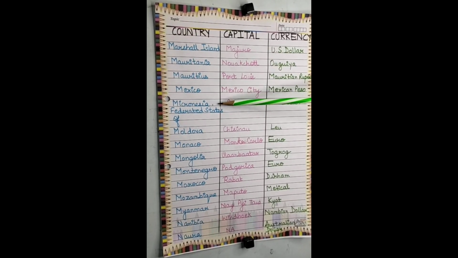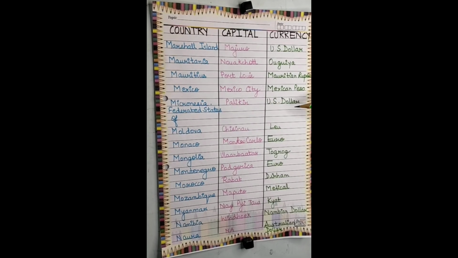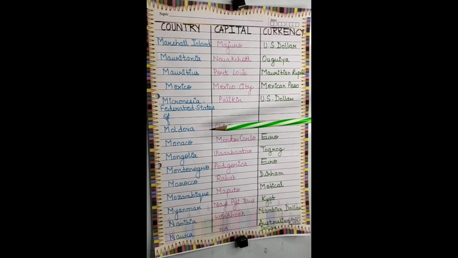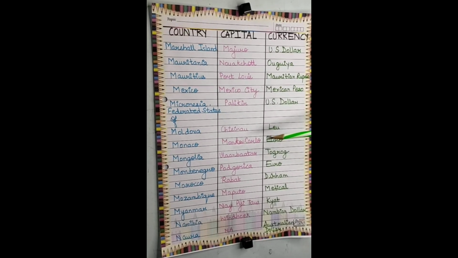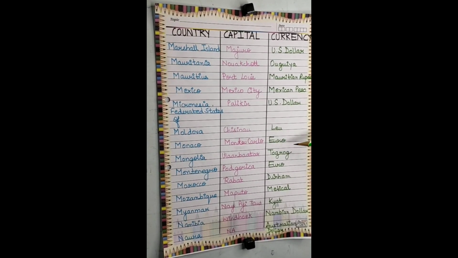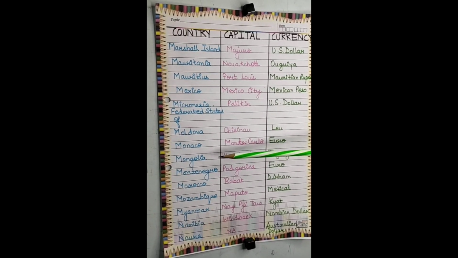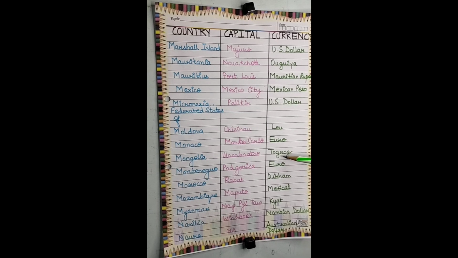Next is Micronesia, Federated States of. The capital is Palikir and the currency is US dollar. Next is Moldova. The capital is Chisinau and the currency is leu. Next is Monaco. The capital is Monte Carlo and the currency is euro. Next is Mongolia. The capital is Ulaanbaatar and the currency is Tugrik.